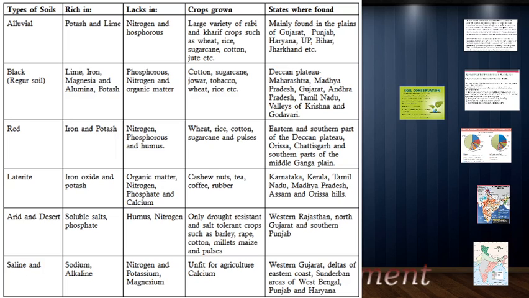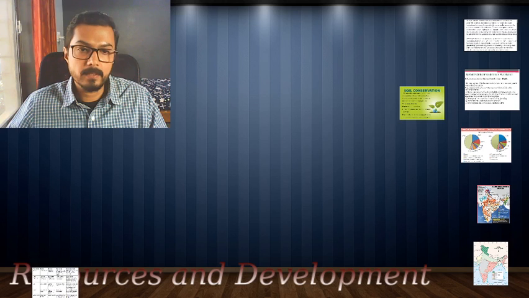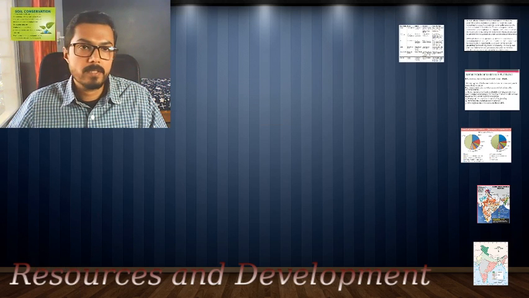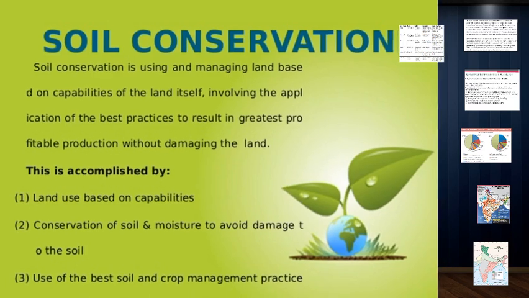You can make a chart and keep it, so it is easy for you to understand the different parts of India where we have different kinds of soil, what the soil contains, what it is rich in, what it lacks, and what crops are being grown in this particular kind of soil. Alright, now coming to the last part of this chapter, we need to understand the importance of soil conservation.